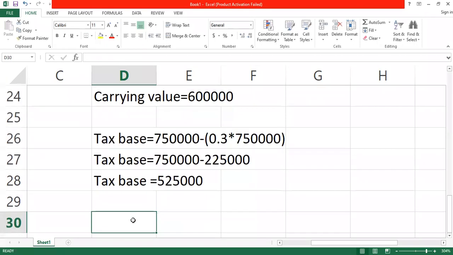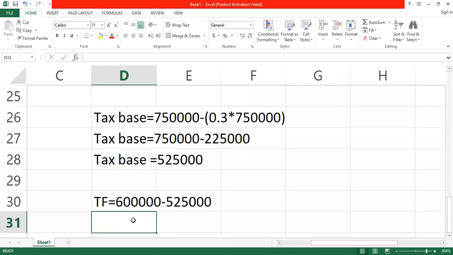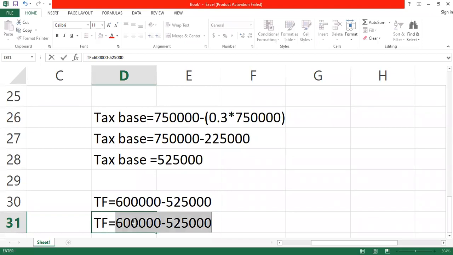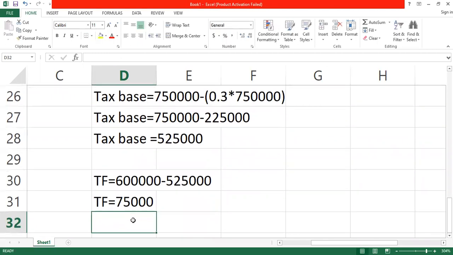All right. So what is happening? Our temporary difference will be what? The carrying amount 600,000 minus 525,000, isn't it? So that's 75,000. Is it taxable or deductible? It's taxable.